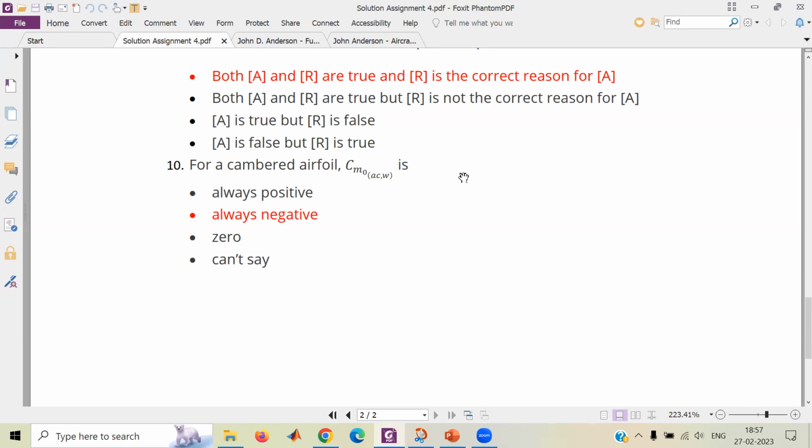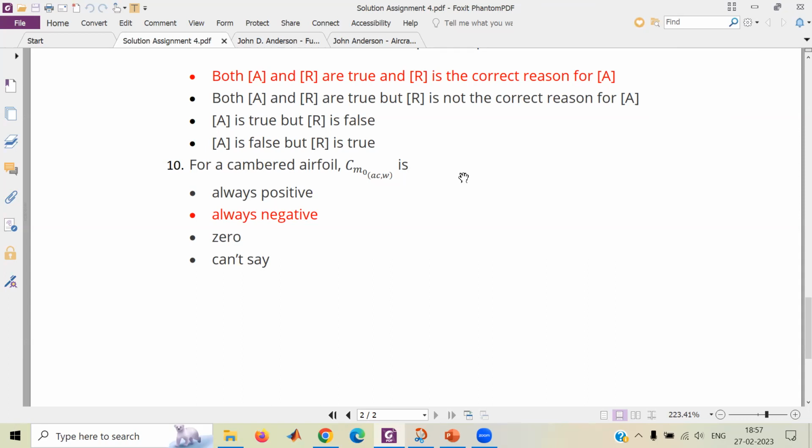Even though we use a cambered airfoil on the wing of the aircraft, we make sure that the overall Cm naught is positive, not because of the wing only. Yes, sir. The wing only will be negative. Got it. So what do we do to make sure we have Cm naught positive? Reflex airfoil.